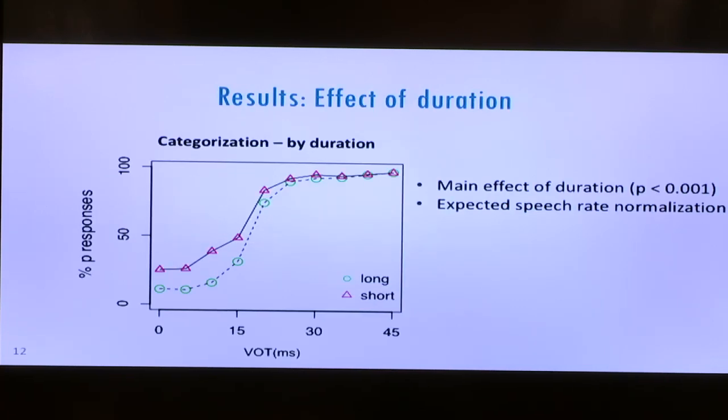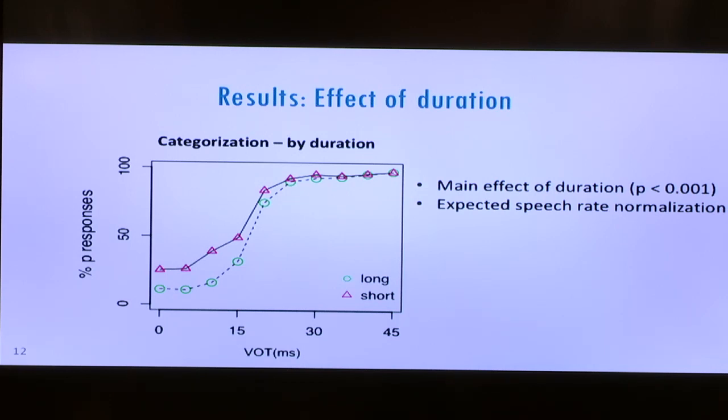Okay, jumping right into the results. First, I want to note the effect of duration that came out, ignoring intonation for a moment. So here we have another categorization plot, VOT values again on the x-axis, percent P responses on the y-axis, and this time categorization split by just duration condition, ignoring intonation. So we see, first of all, a main effect of duration whereby overall the longer preceding vowel is decreasing P responses. This is uninformative and peripheral to the central question, but entirely expected as typical speech rate normalization. If you think back to the Kim and Cho plot, the same kind of analogous effect emerged.